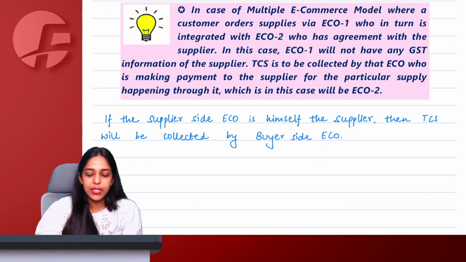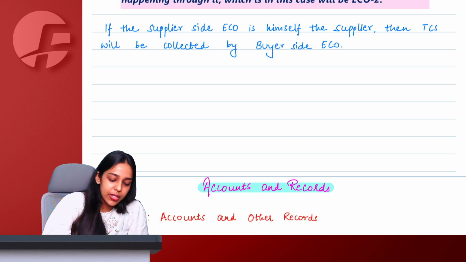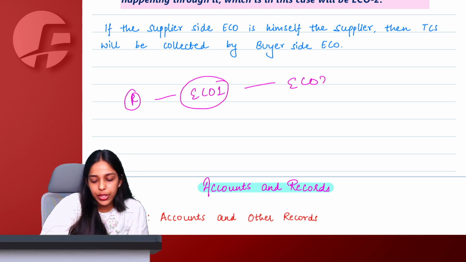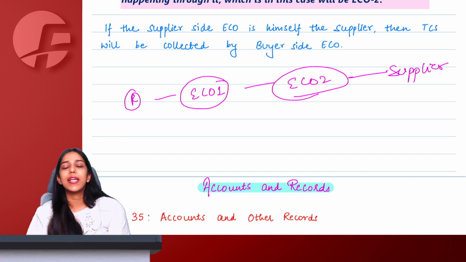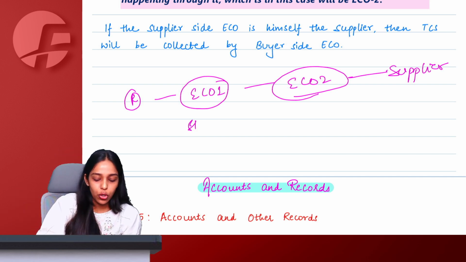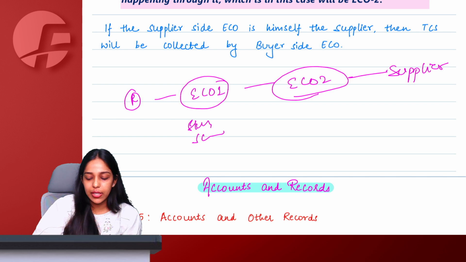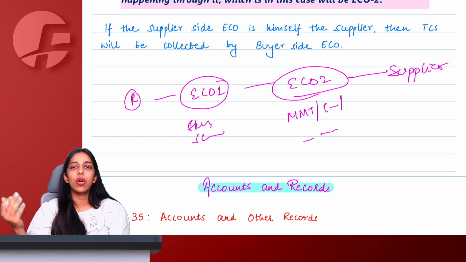And the last part says that, ma'am, whenever we have integrated ECOs, so let us say the recipient goes to e-commerce operator 1, who in turn goes to e-commerce operator 2, who is then connected with the supplier for supplies to happen. Very common, let us say you want to book a flight ticket today. You go to Skyscanner, ECO 1. Now Skyscanner in turn has, let us say, MakeMyTrip or Thomas Cook or some other websites listed, Agoda, etc., from where you can book hotels or flights.